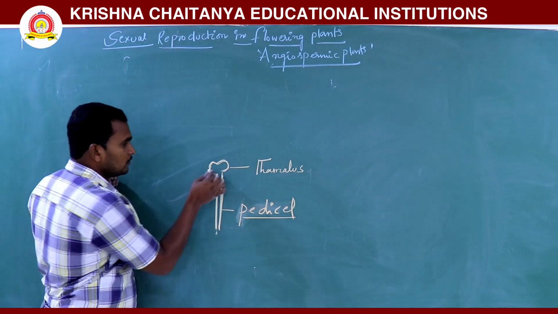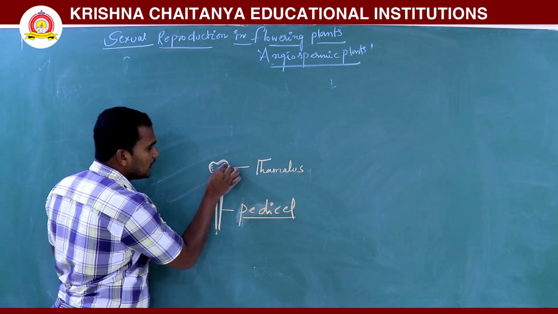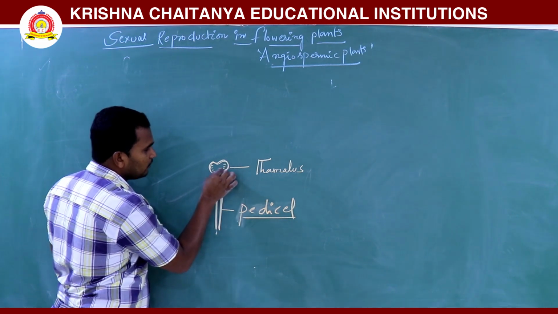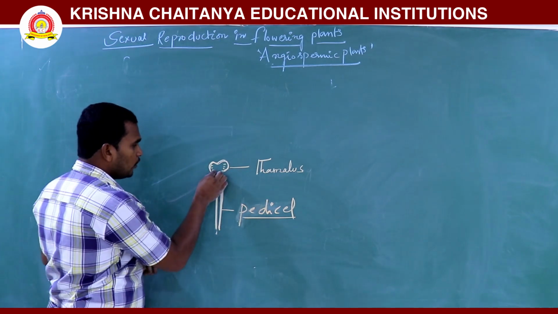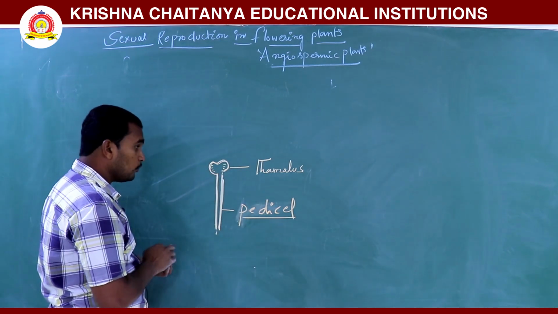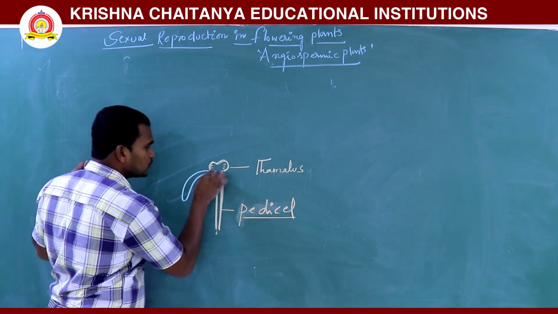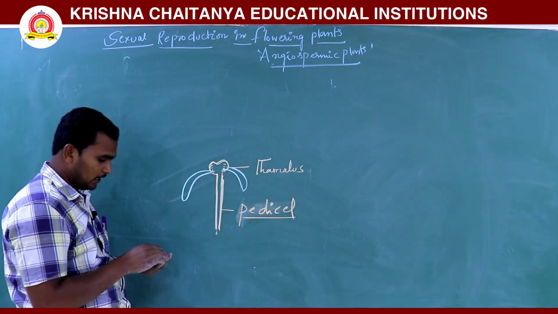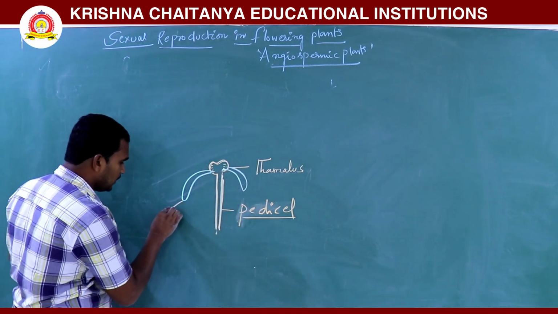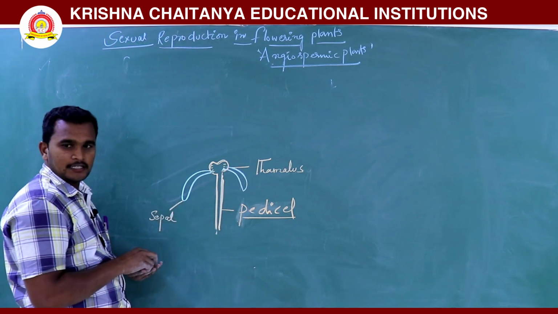On the thalamus, generally condensed nodes are there. How many nodes are there? Four nodes, for example. In the four nodes, the outermost node produces sepals. This is called the sepals.